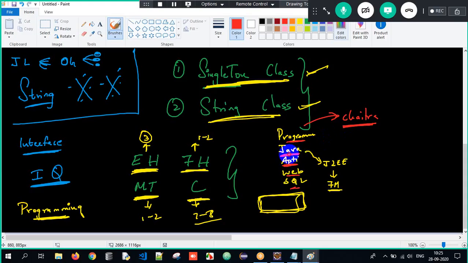Once we are done with Java, and at least 70% of Java is done now, you can jump into J2EE, because exception handling is mandatory. Once I'm done with exception handling, you can jump into J2EE. For J2EE, basics of web and basics of SQL are mandatory. Even if you're not done with the course, you can jump into J2EE, but you should know the basics. Web and SQL, then J2EE, and finally frameworks.